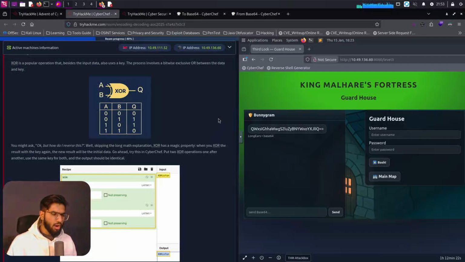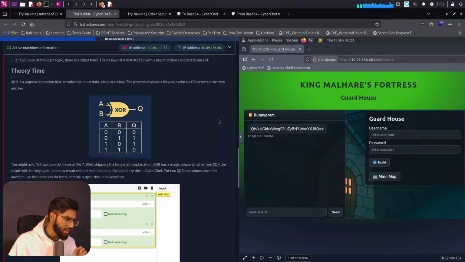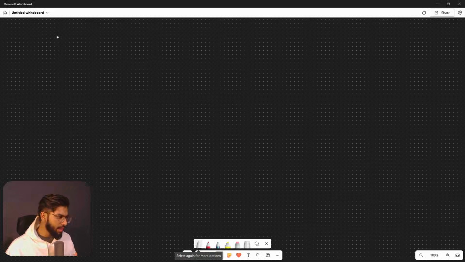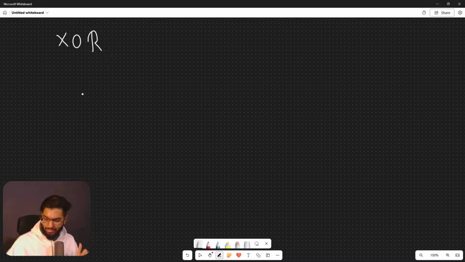Okay, that is getting into the hands-on stuff, but I want to take a little bit of my own theory time out of this. So let's take a tangent here and get into Microsoft Whiteboard for the theory. Now, XOR is pretty simple. The logic of XOR is completely based upon the truth table that I'm going to be showing here. So let's type in XOR. Again, don't go by my handwriting. I'm writing on a tab and I rarely use the tab, so my handwriting is going to be pretty bad. But let's take this as an example.